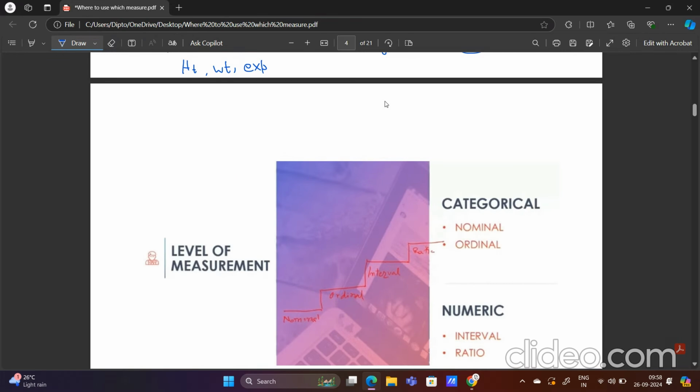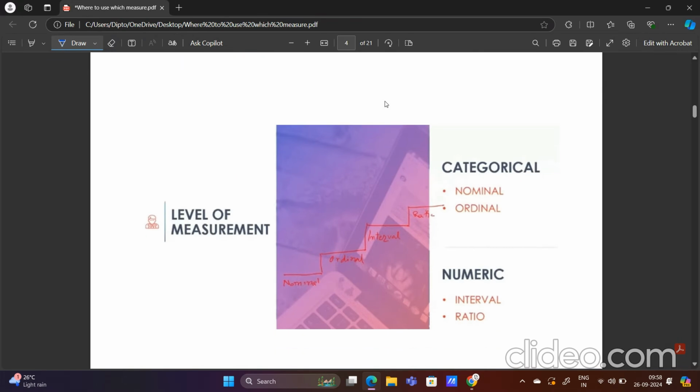Now this qualitative data is also known as categorical data. Categorical data are nothing but qualitative. Now this qualitative data can be divided into two categories or two types. One is nominal, another one is ordinal. And the numeric data, which is quantitative data, can be divided into two parts, interval and ratio.